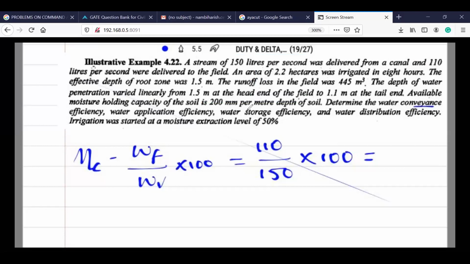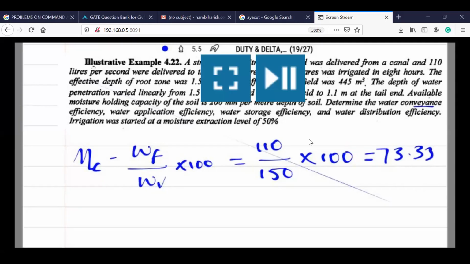Okay, done. Nice. Anyone is following? Happy for that. We will go to the next one. So it is 73.33 from my side. So no problem, it's okay. Done. We'll go to the next one.